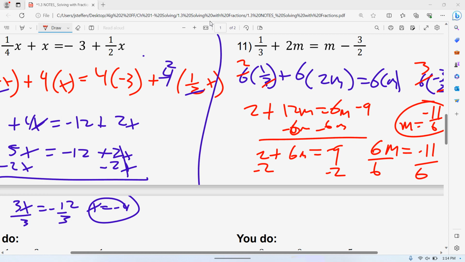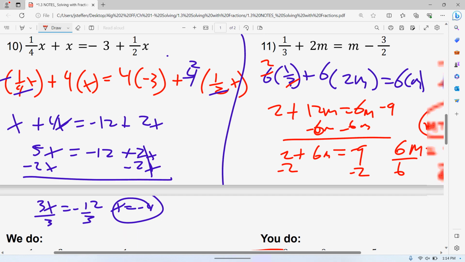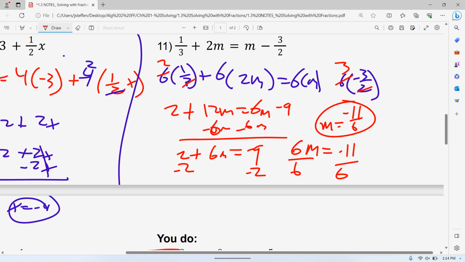I should preface it with, I think. Number 10, I end up getting -4. Number 11, I end up getting -11 over 6. Does that look right to people? I'm pretty nervous because I caught like 54 mistakes in that second one. But at least I caught them. Any questions over these before we move on?